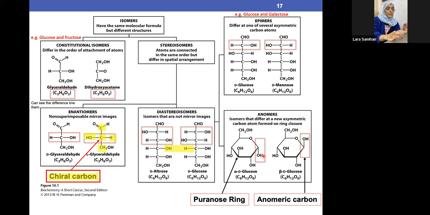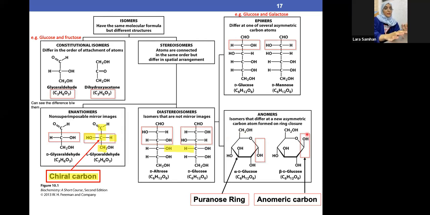Now, this OH is looking down, so we can see this is the ring, and the OH is pointing all the way downward. Compared to this OH, which is pointing upward. So we will compare the OH to the CH2OH.